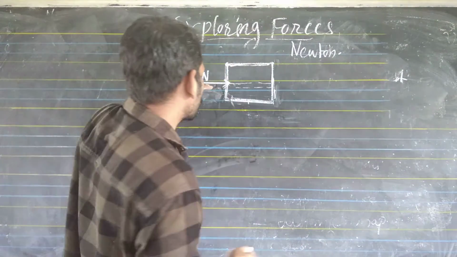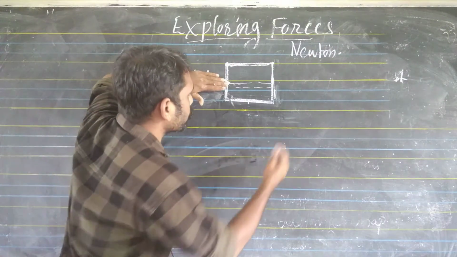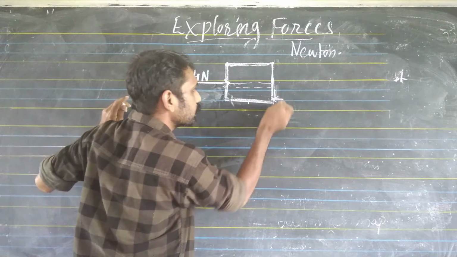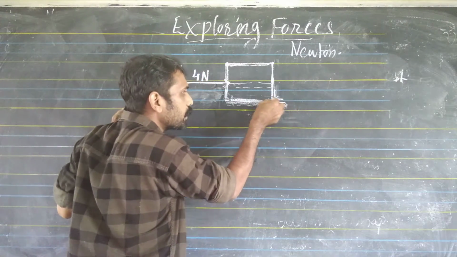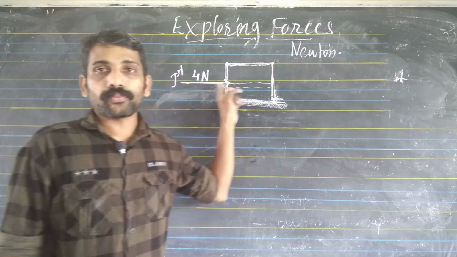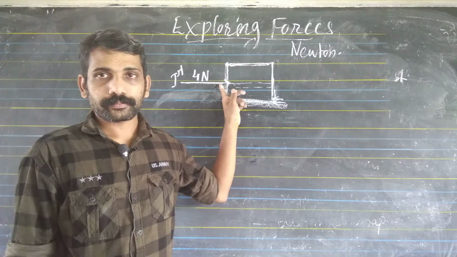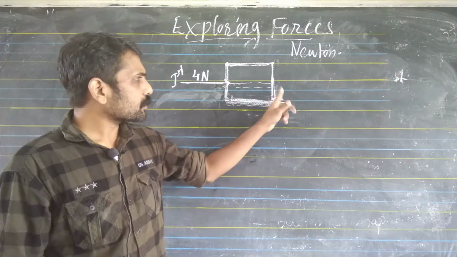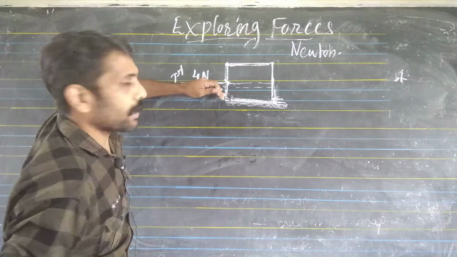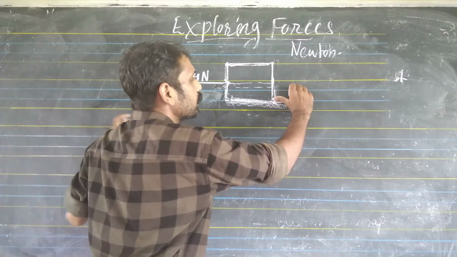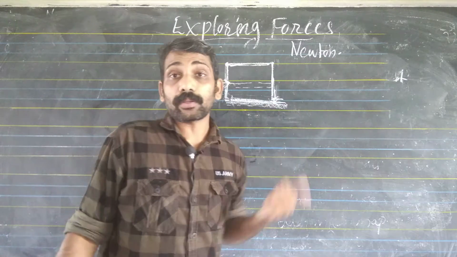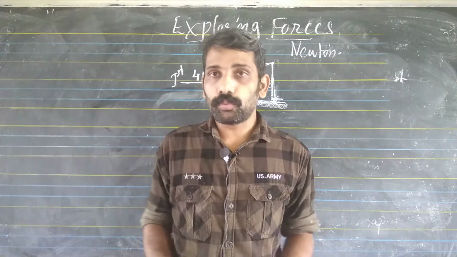So the box will not move. When we are giving a force of 4 Newton, the ground will also give a 4 Newton force opposite to the force the boy has given. Understand? So the total force, this 4 Newton on this side and this 4 Newton on the other side, will be 0. The box will not move.